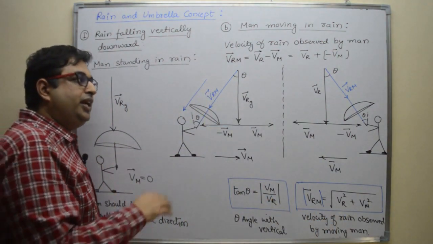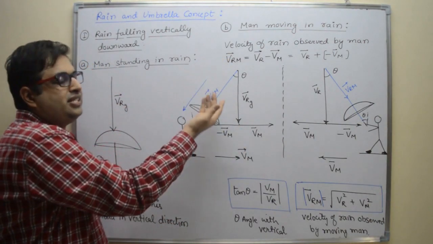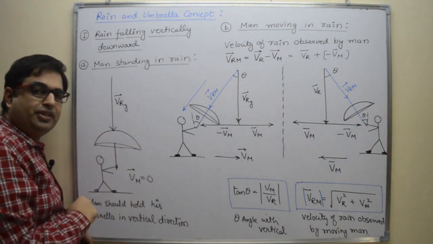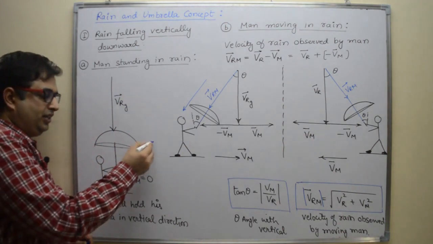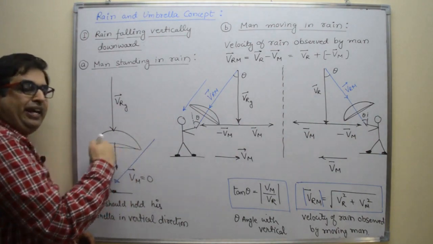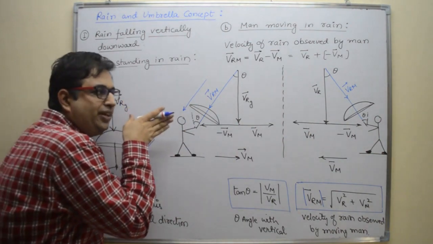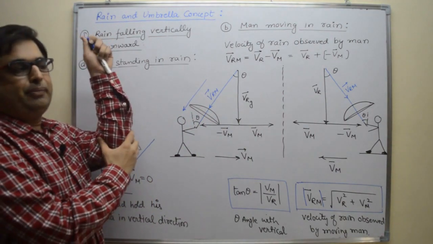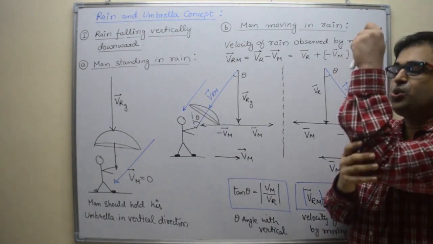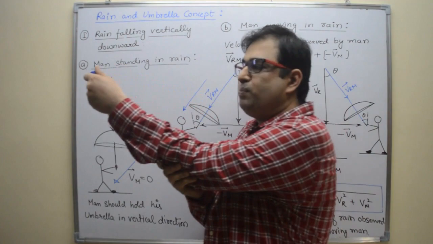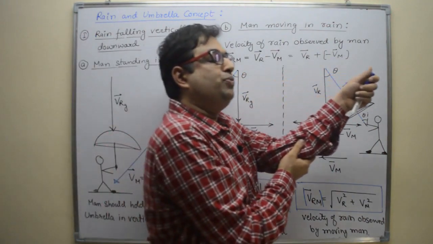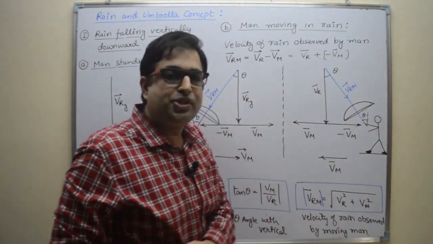Man is moving in the rain. He will always see velocity of rain in some other direction, not vertical downward. If this stationary man starts moving in right direction, then raindrops will hit his legs. Why? Relative to the moving man, rain is coming at some angle. Right? So if the man is moving in right direction, he has to tilt his umbrella towards right. If the man is moving towards left direction, then he has to tilt his umbrella towards left. Right? I hope you understood this point.